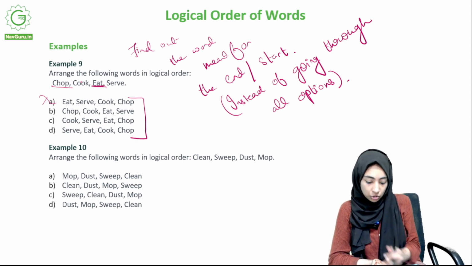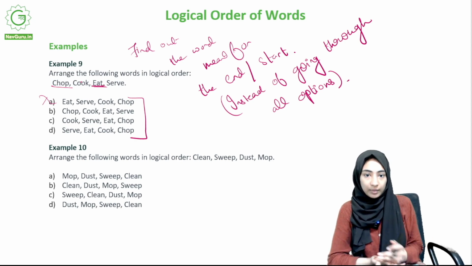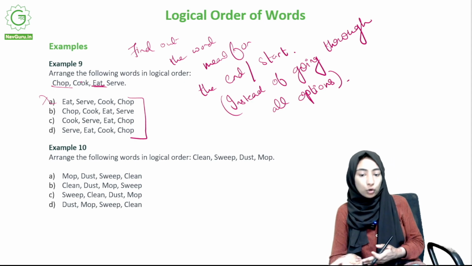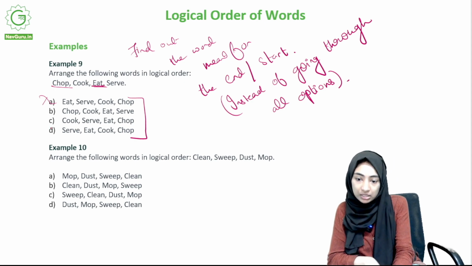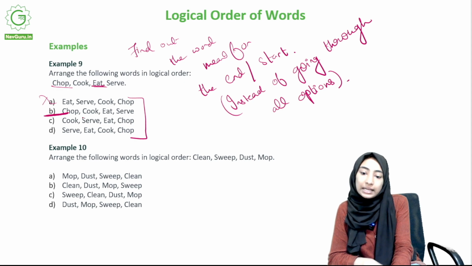Because you chop the vegetables or whatever is required. Do you know what it means to chop? By chop we mean cutting vegetables and things of that sort. And then you cook it. So chop has to come first. This is the only option where chop is first. Let's look at this option. Chop, cook, eat, serve. This makes sense, doesn't it?